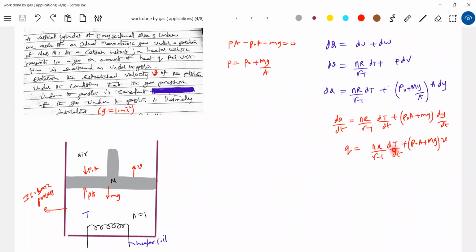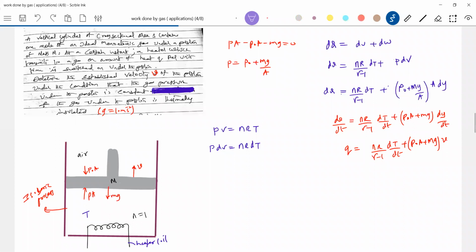What is the process? It is an isobaric process. PV equals nRT with pressure constant. Therefore, in place of dT, I can write P dV by nR.